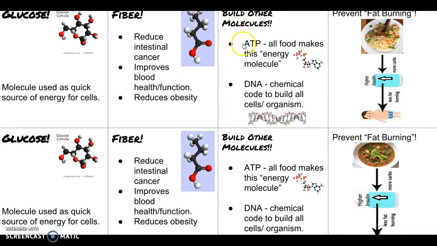We also use carbohydrates to build other molecules like ATP, which is the energy molecule we make from food. It looks like this, ATP. We also use carbohydrates to build super important molecules like DNA. And then lastly, interestingly enough, the more carbs you eat, the more you reduce your chance of fat burning. So you're less likely to remove fat or take fat out of your cells the more carbs you eat, which is good and bad. If you keep the fat in your fat cells, you're less likely to starve to death. But of course, if you want to look skinny, that's bad. So think about how much carbs you eat in life.